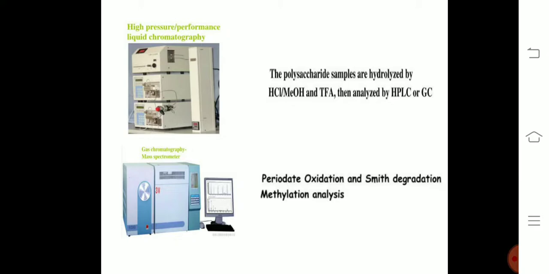In this, polysaccharide samples are hydrolyzed by methods using HCl, methanol and TFA, then analyzed by HPLC or gas chromatography. Next is gas chromatography mass spectroscopy, in continuation with mass spectroscopy. In this, the periodic oxidation and Smith degradation and methylation analysis can be done. And this completes the structural elucidation of polysaccharides.